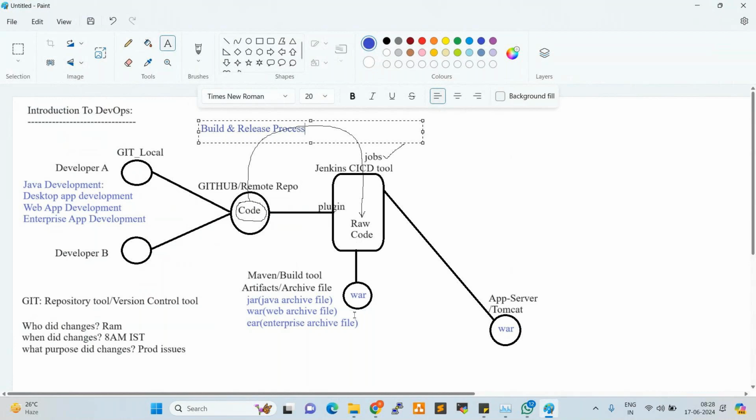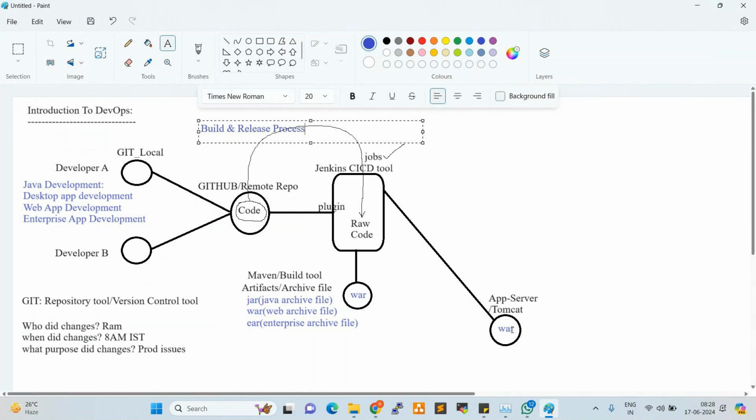Once Maven converts it to an artifact, that artifact will be given back to Jenkins. Jenkins will push the artifact to the application server, so that artifact will be deployed onto the application server here. This will happen in live applications like Flipkart, Amazon shopping site, right?